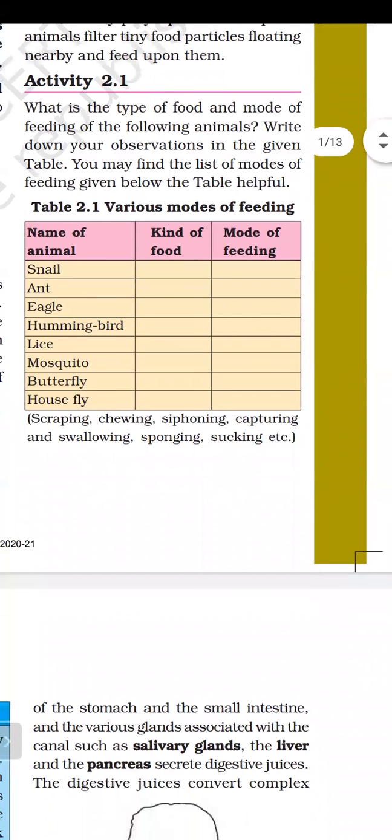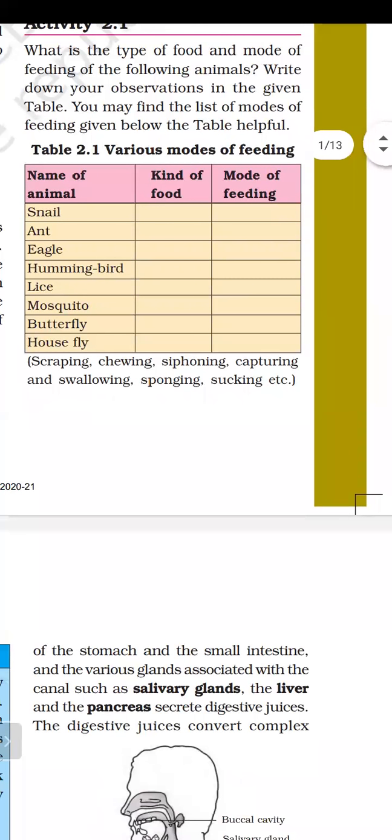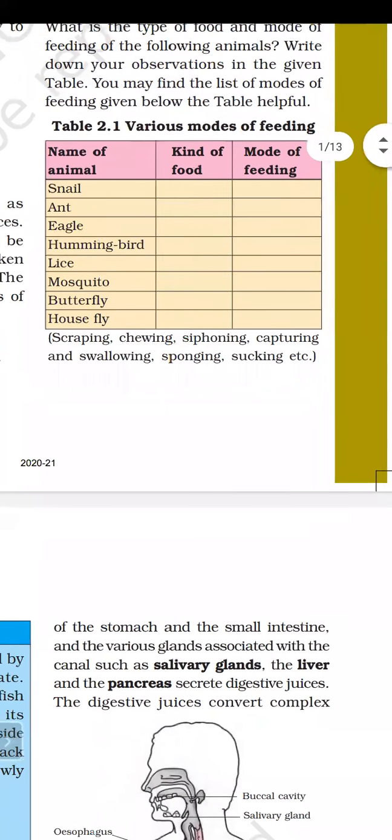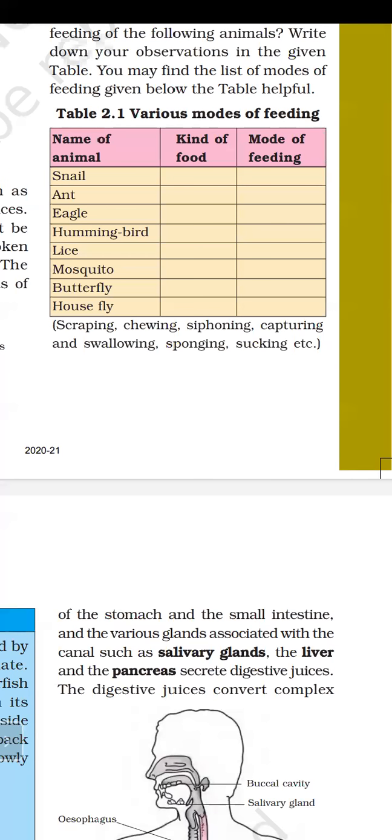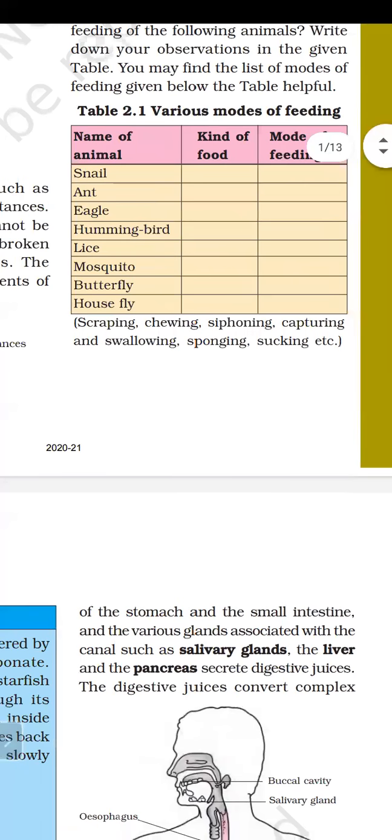So complete this table in your practice notebook: for the snail, the kind of food it eats and the mode of feeding. Take help from the bracket: scraping, chewing. So these are the modes of feeding of different animals. You will fill this table in your practice notebook.